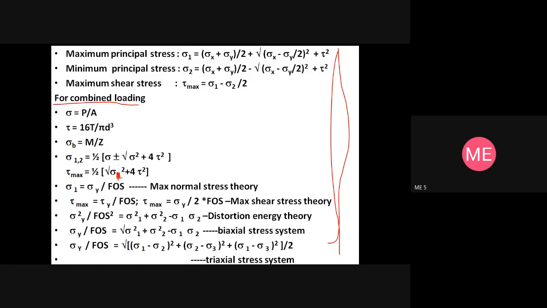Write down equations neatly and clearly. And Z for circular cross section is given by pi d cube by 32.